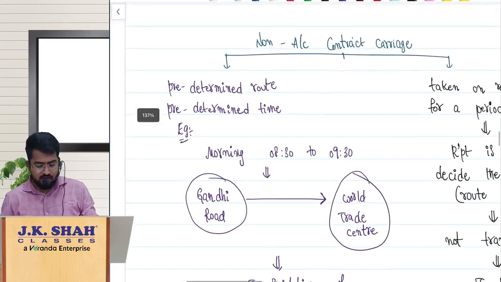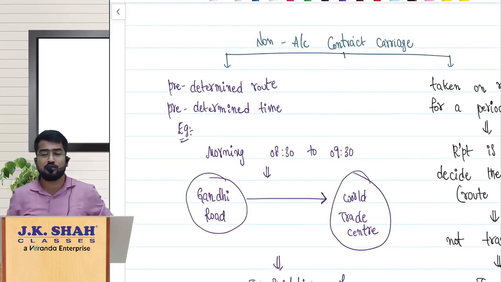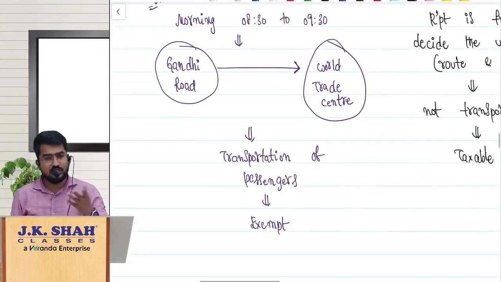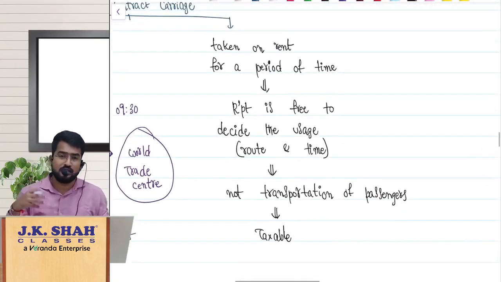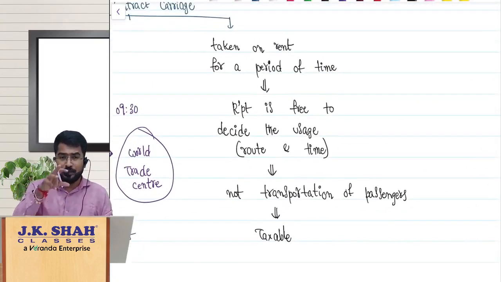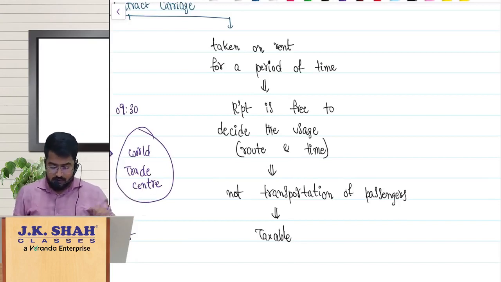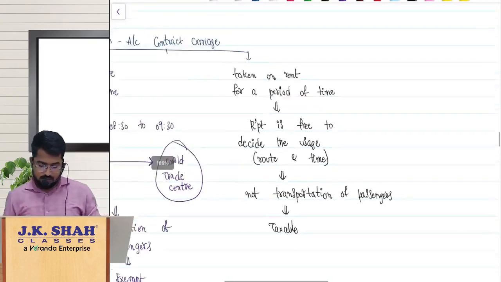If it is a non-AC contract carriage transporting your employees on predetermined routes at predetermined times, then it is exempt, because it is nothing but transportation of passengers. In other cases, where you take the non-AC contract carriage for a particular period of time and it is available for your use as per your will and wish, again the same story as the mining lease operators we have just seen, that is not transportation of passengers, that is taxable.